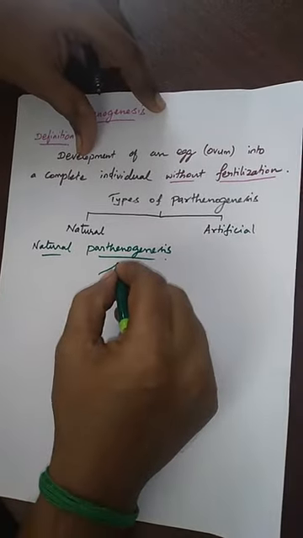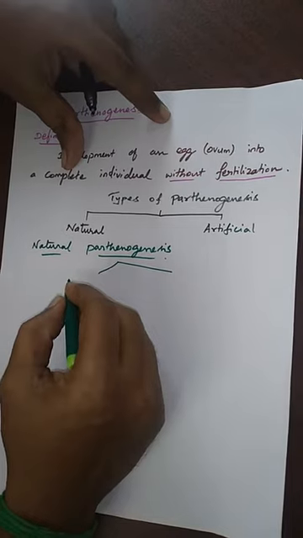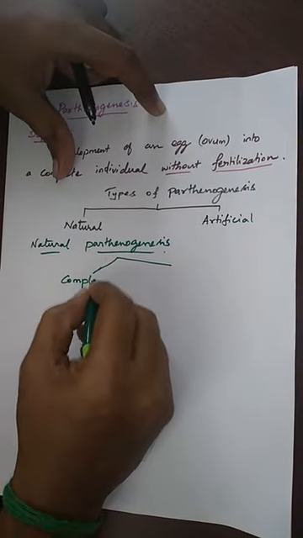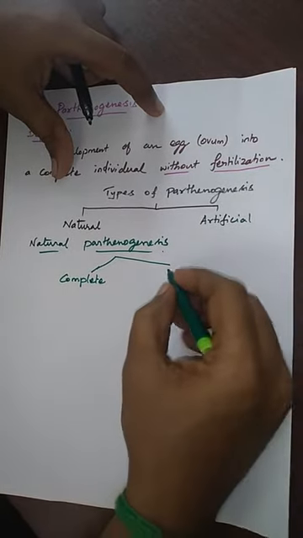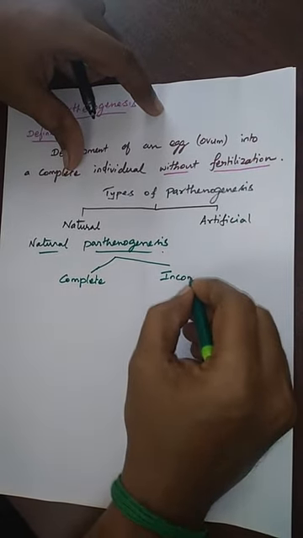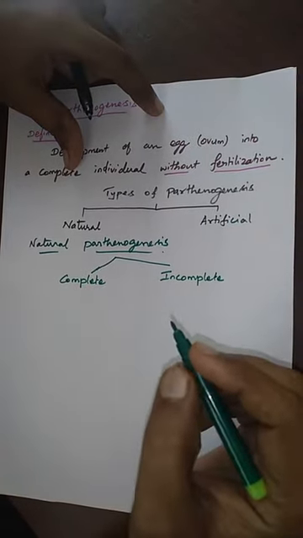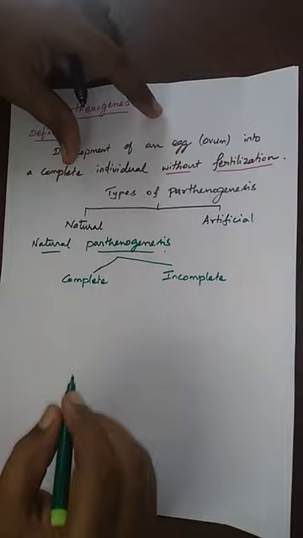It is divided into two different types. One is complete natural parthenogenesis, another one is incomplete natural parthenogenesis. So what is complete parthenogenesis?